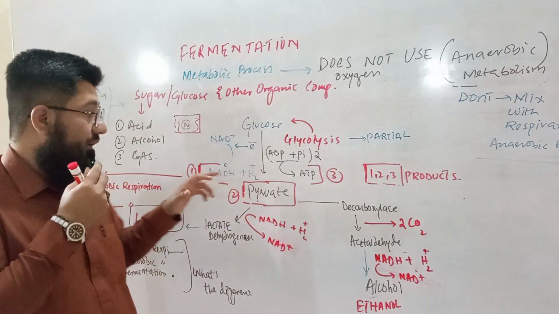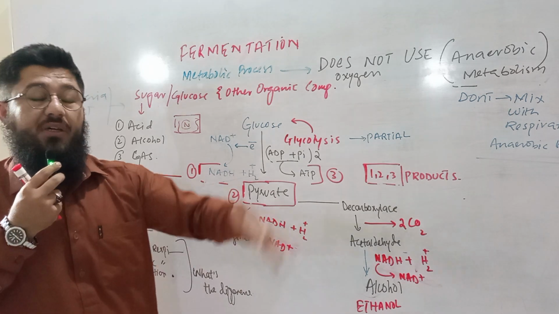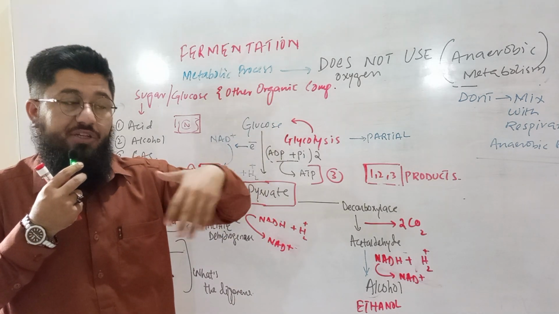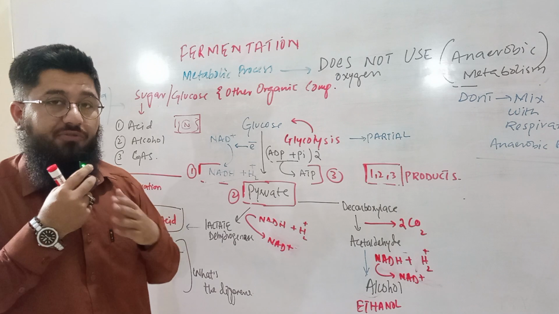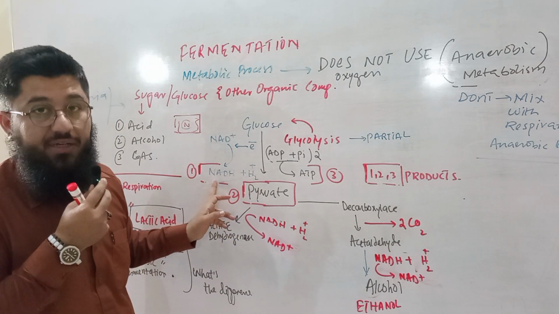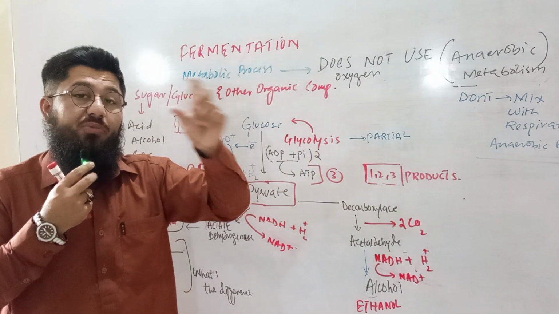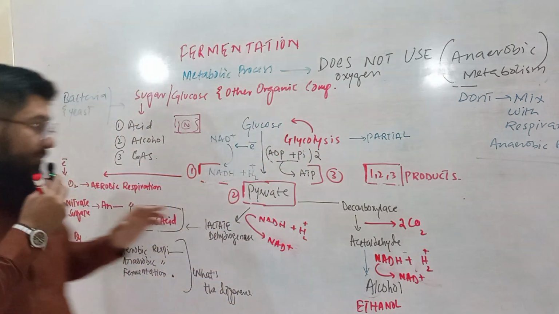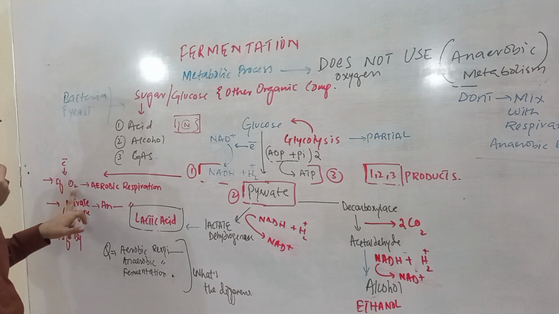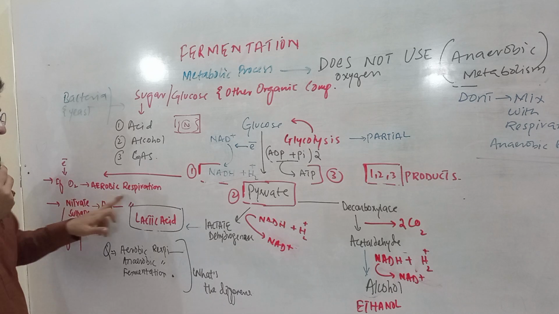And if this NADH does not give its electrons immediately, it undergoes a very long chain mechanism. It enters the electron transport chain, a very lengthy process takes place, and the electrons are given to the oxygen at the end of the day. So if NADH is giving its electrons to oxygen, the process will be called aerobic respiration.